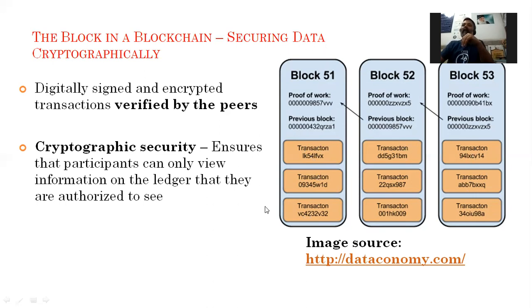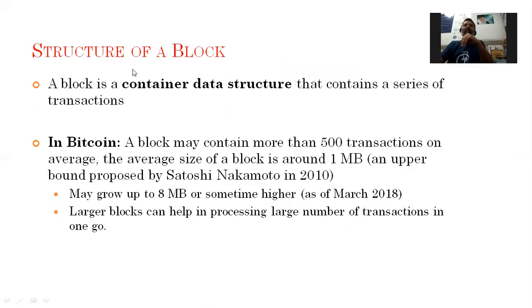So in any block of a blockchain, there will be a block header and then a list of transactions. The structure of a block is a container data structure that contains a series of transactions.